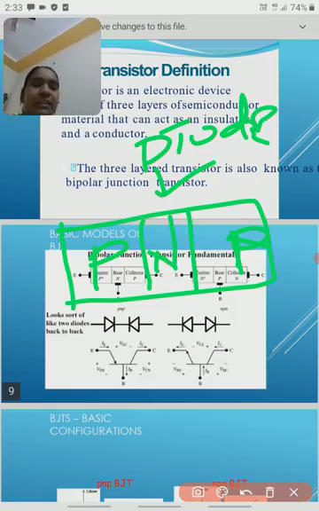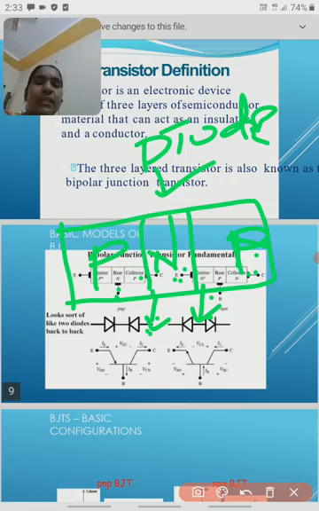This is called the PNP transistor. The transistor contains 3 materials and 2 junctions. This is a solid material also.